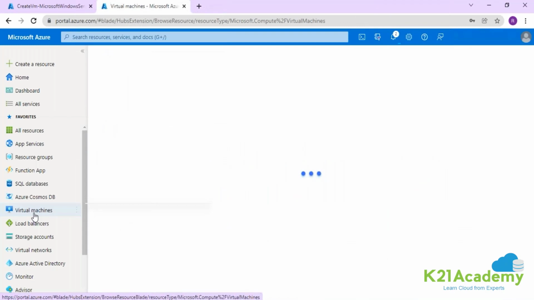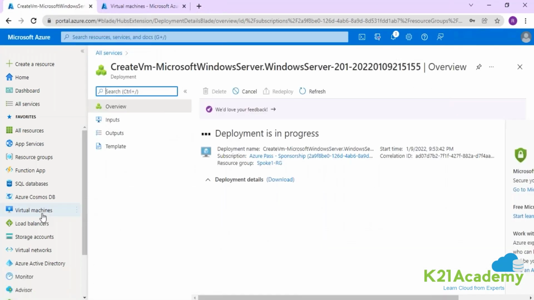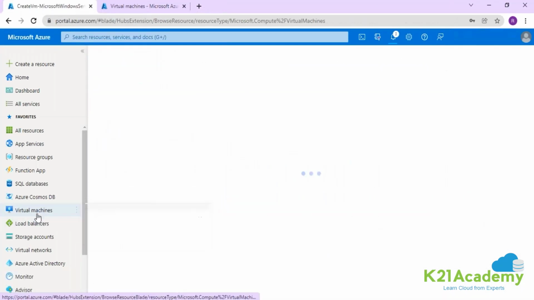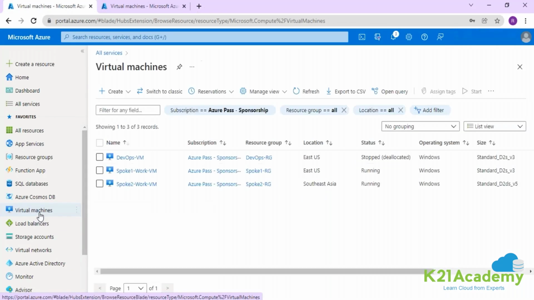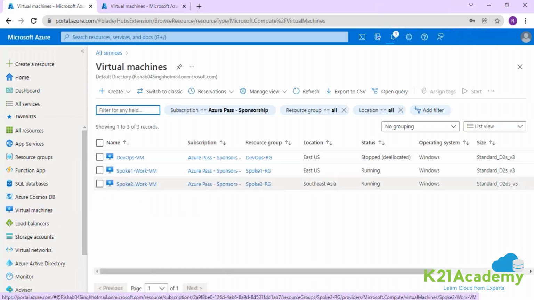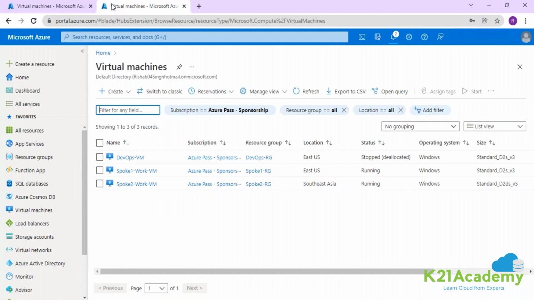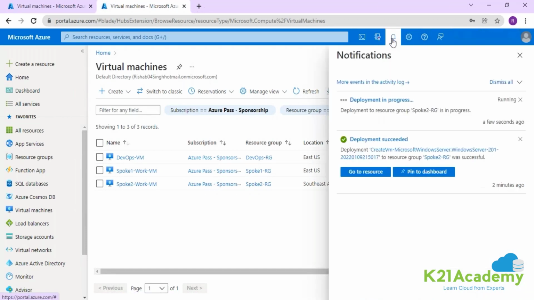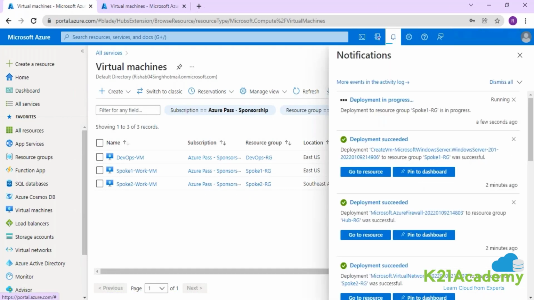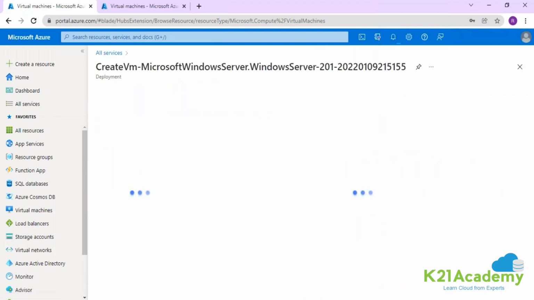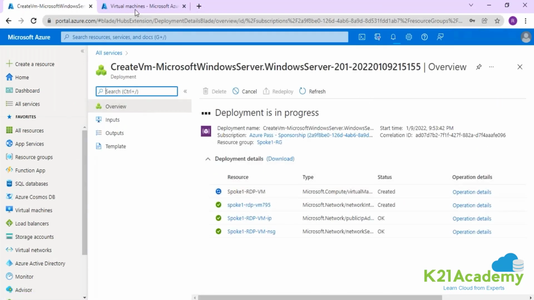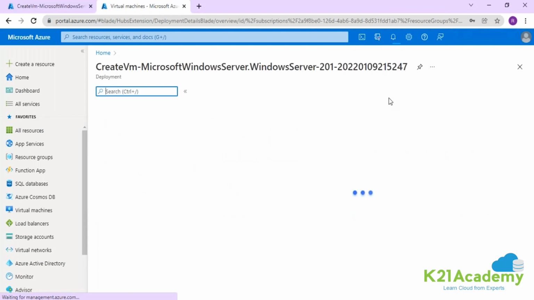So going into the VM section, first we will go to the spoke 1 RDP machine. So guys, the RDP machine is under creation at the moment. This is about to be completed, guys. This is going under deployment. At any given point of time, this RDP machine will be available. Let's see, yeah, this is about to be completed. Same goes with spoke 2 as well.